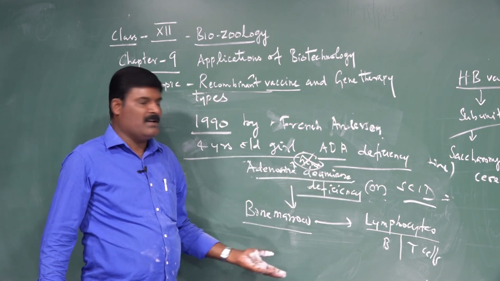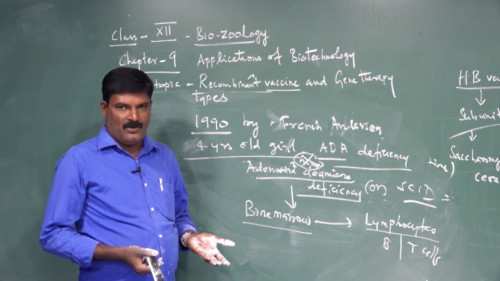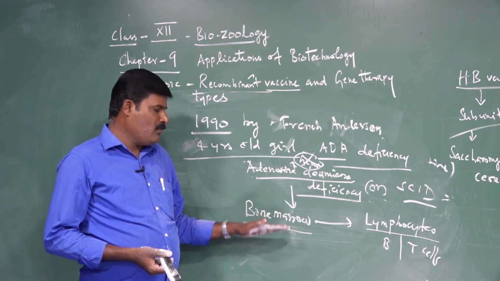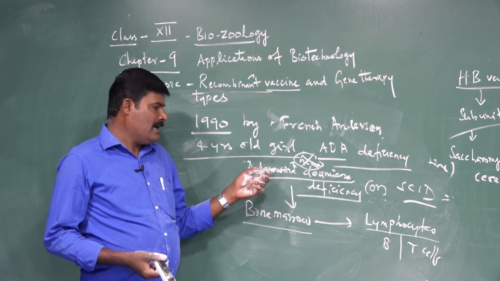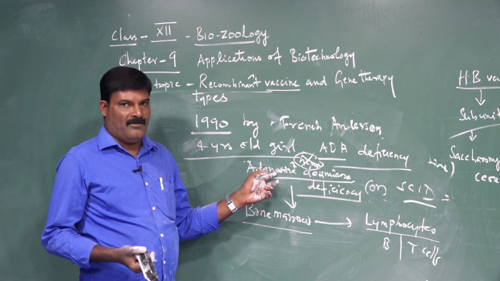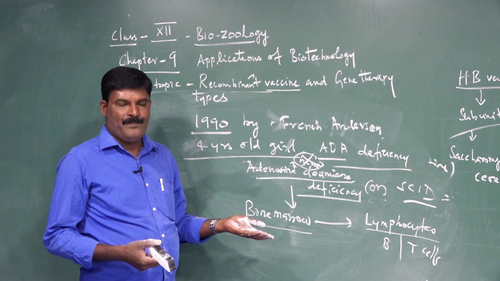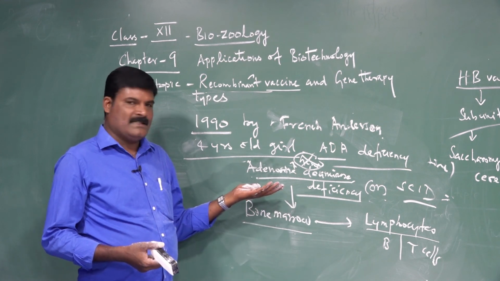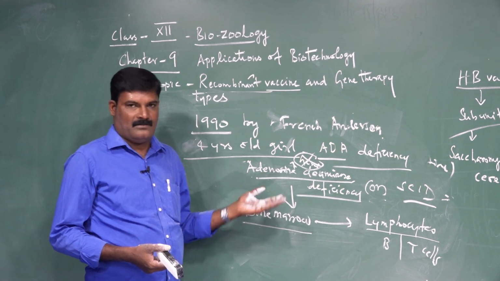What is the treatment for this kind of disease? Bone marrow transplantation to the affected girl, because the bone marrow synthesizes lymphocytes. Another is direct enzyme therapy. What is enzyme therapy? Adenosine deaminase enzyme is given to the affected child. This is the first clinical case, a child corrected by gene therapy. Okay. Thank you.